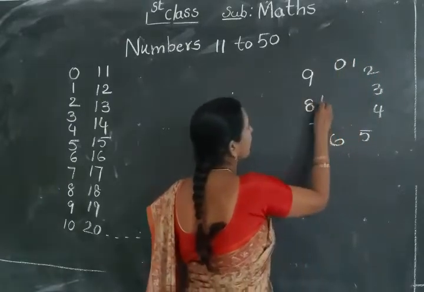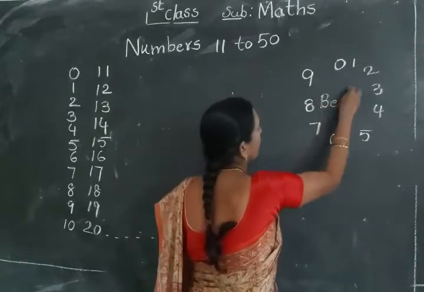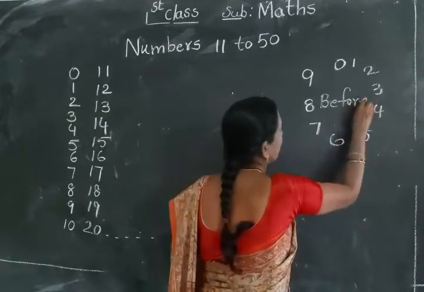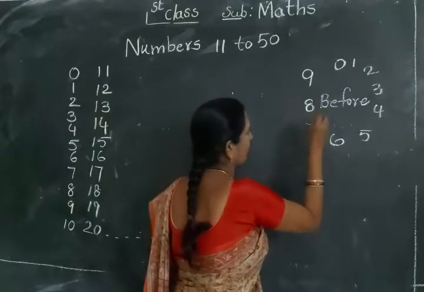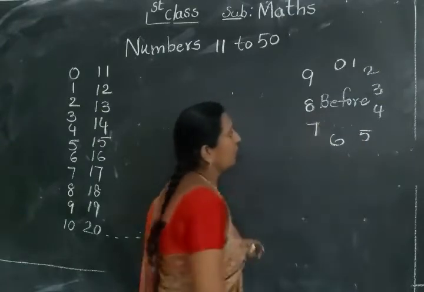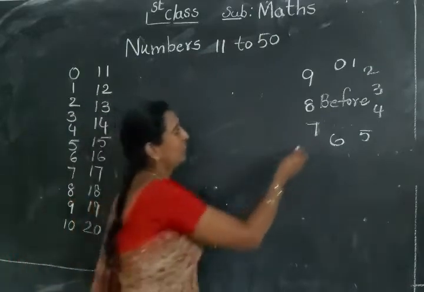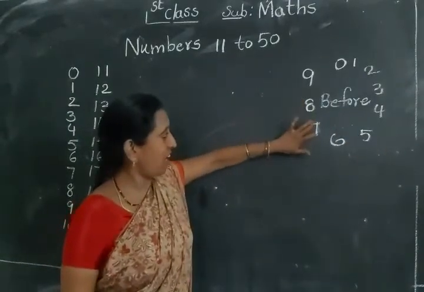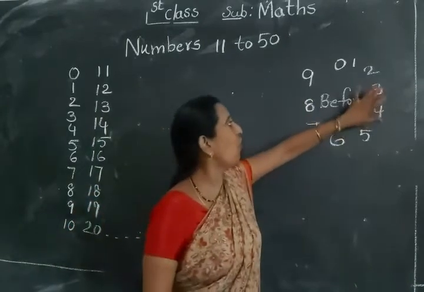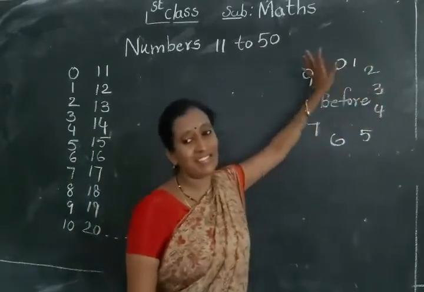See, before. Here I write: 9, 8, 7, 6, 5, 4, 3, 2, 1, 0.